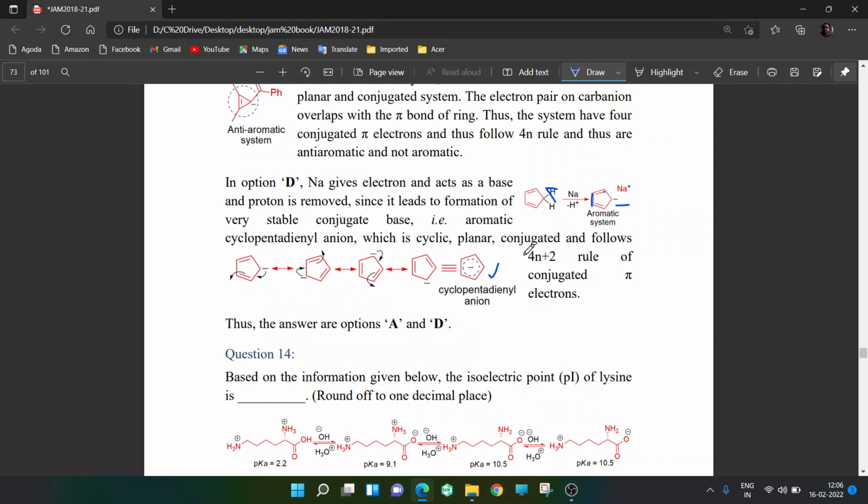And the number of electrons, how many are there? 1 pi orbital 2 electrons, another pi orbital 2 electrons, 2 to 4, and negative charge means 2 more electrons, that is 6. So it follows 4n plus 2, that is 6 pi electrons. Therefore it is aromatic. So the answers are option A and D. Next question.